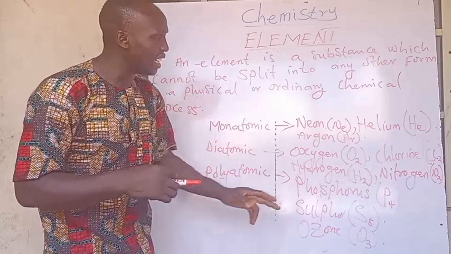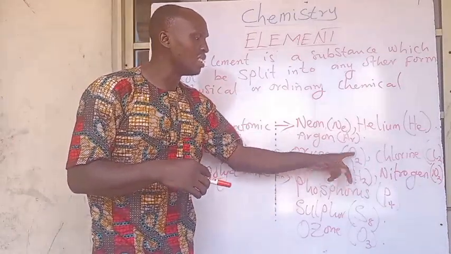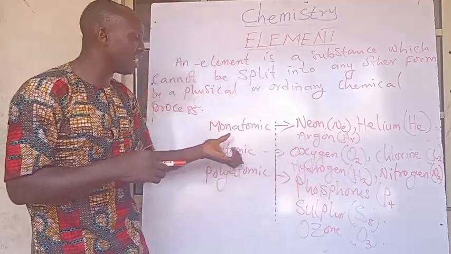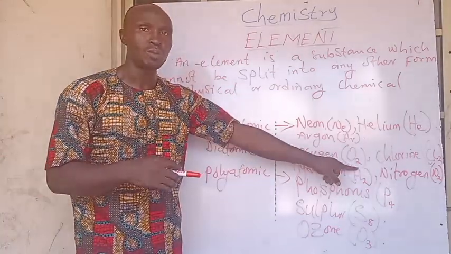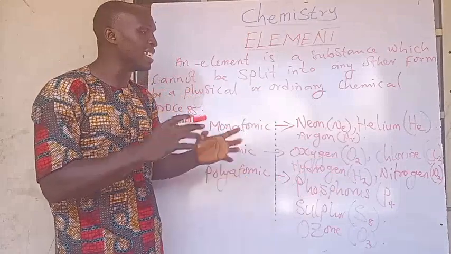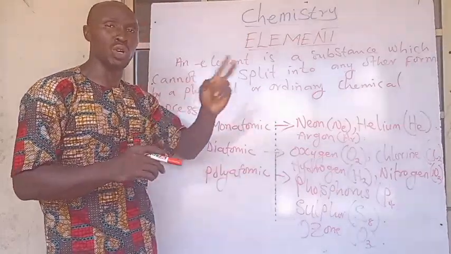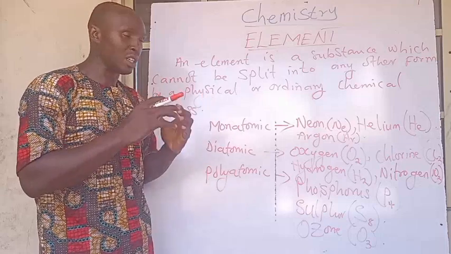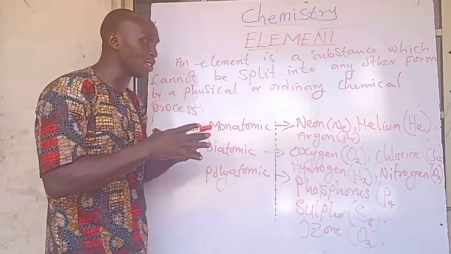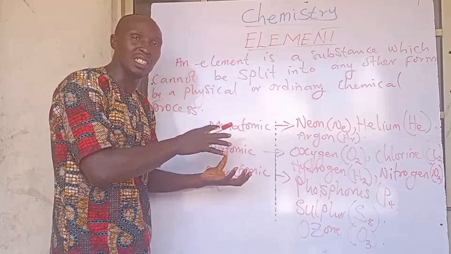You can see clearly here that the atomicity of oxygen naturally, or all the diatomic elements, is 2. Whenever they are what? They are alone, the atomicity must be what? 2.